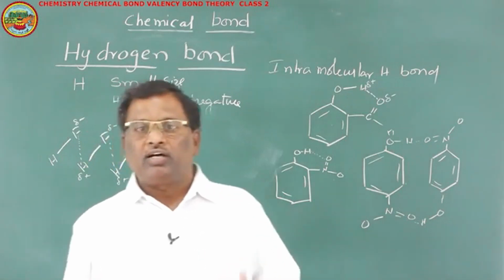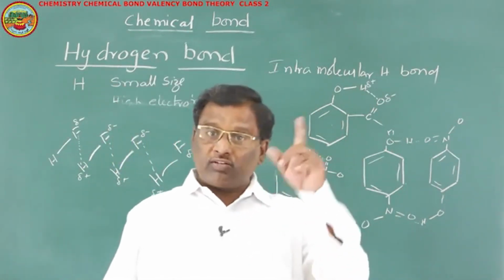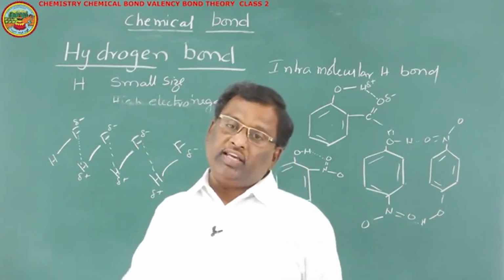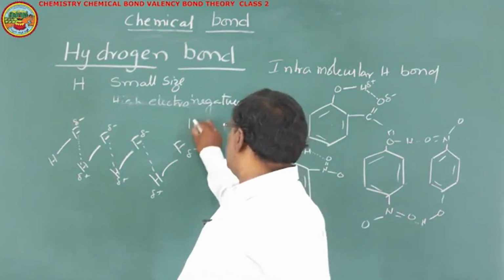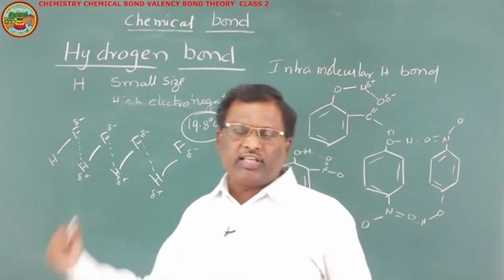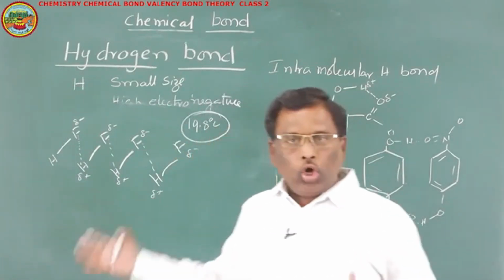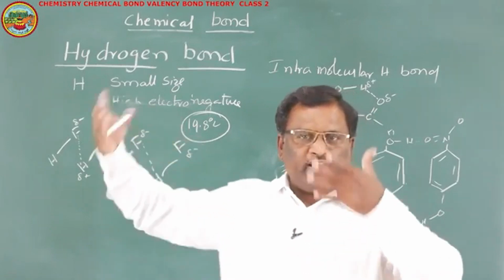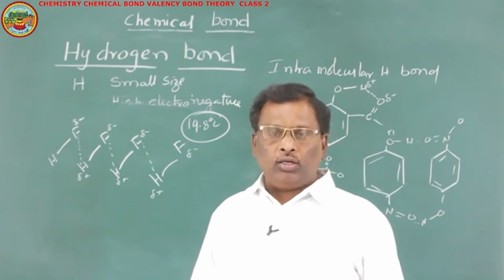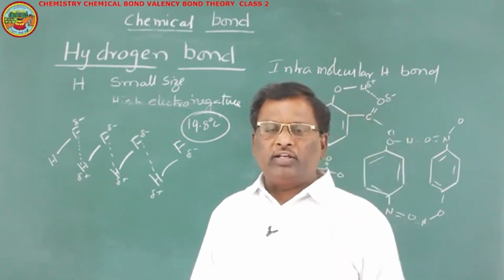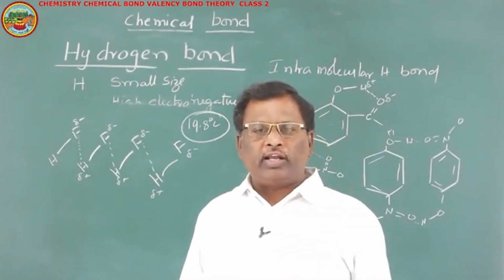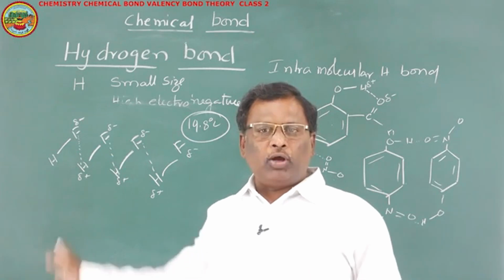These hydrogen bonds are stronger than the hydrogen bonds present in H2O. But the boiling point of H2O is 100, whereas the boiling point of HF is less than 20 degrees. It is only 19.8 degrees centigrade. This is an interesting question, because in the case of H2O and H2S, we claimed that the boiling point of H2O is more because of the intermolecular hydrogen bond. Here in HF, we have stronger intermolecular hydrogen bonds, but still its boiling point is